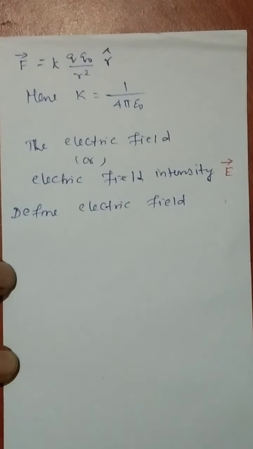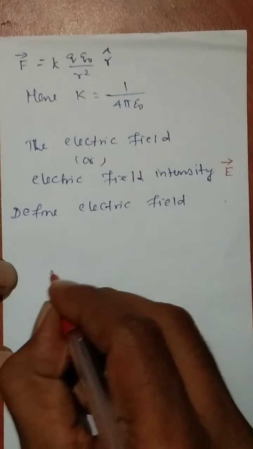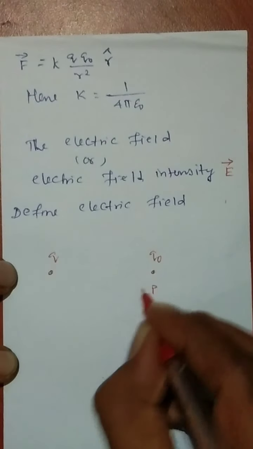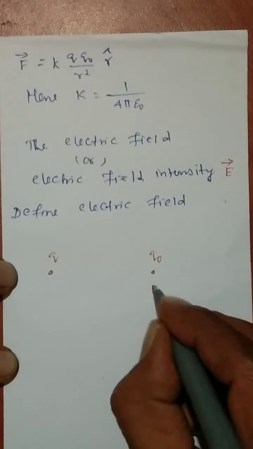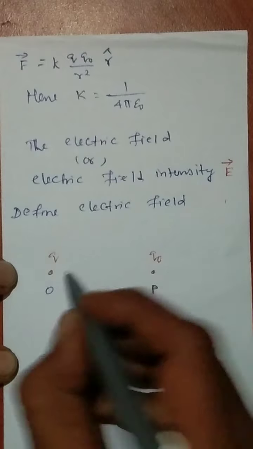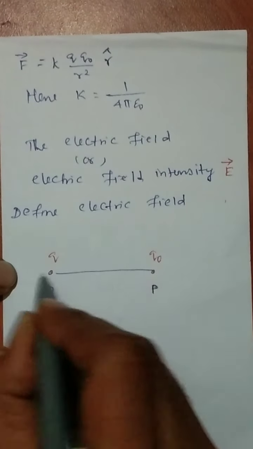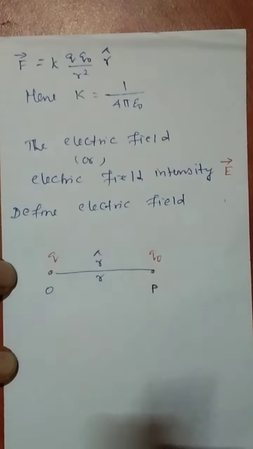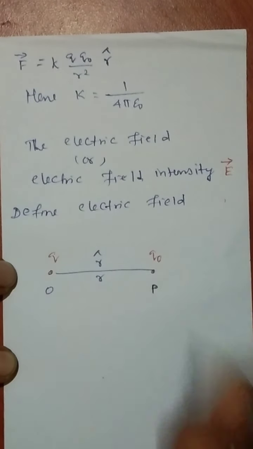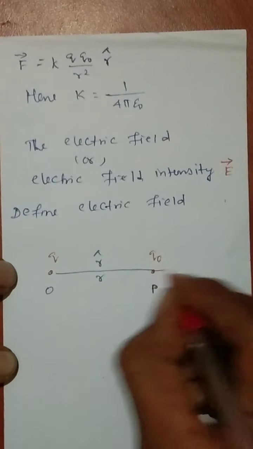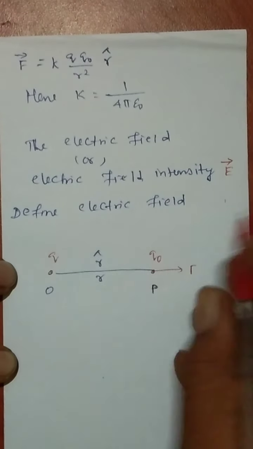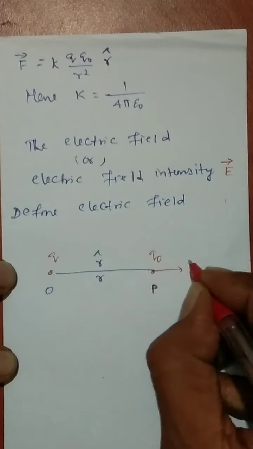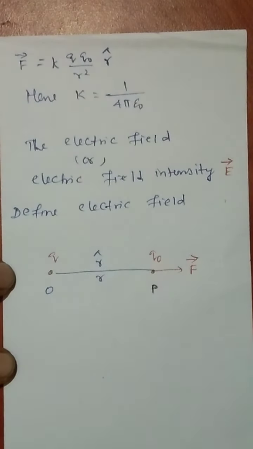Electric field. So, we know there is a charge q, this is a test charge q naught, this is at a point P, this is at point O, the distance from the test charge is r, there is a unit vector r cap, so there is a force acting on this particular test charge. We know that F vector, this is what we had discussed.